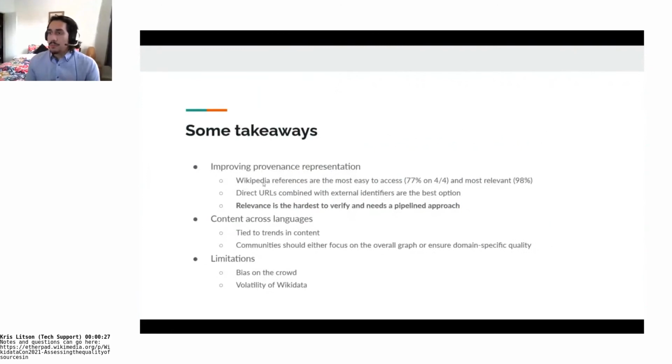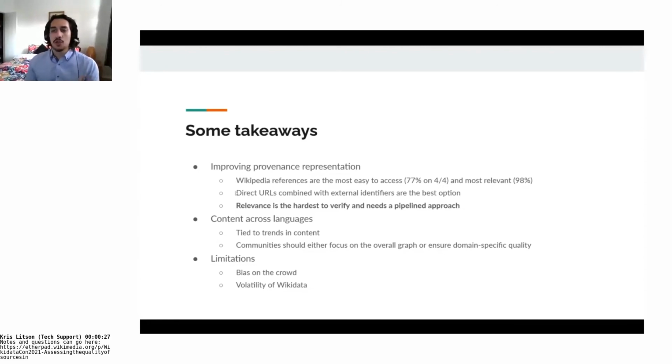The main finding that we did not anticipate was that Wikipedia references are the easiest to access. 77% of them are 4 out of 4, and they are the most relevant, 98% of them. This was very surprising considering that they are not authoritative at all. But that's by default, because they are a self-published and collaborative source, so they are not themselves authoritative. This is something that could be taken into consideration when analyzing provenance of data in Wikidata.